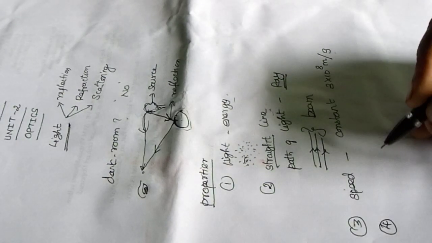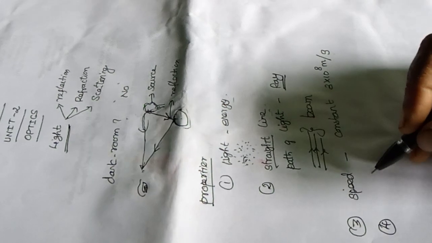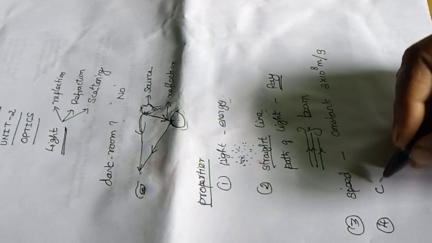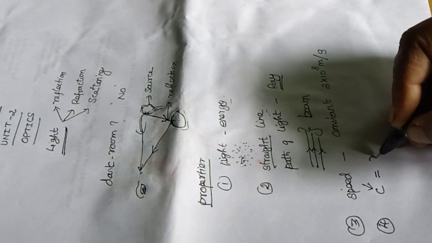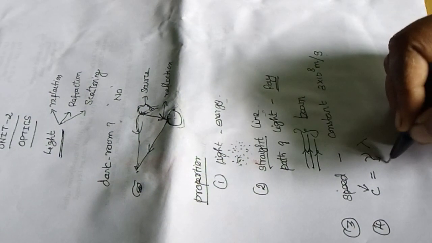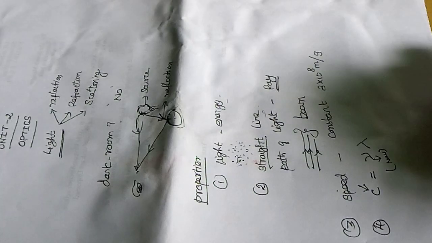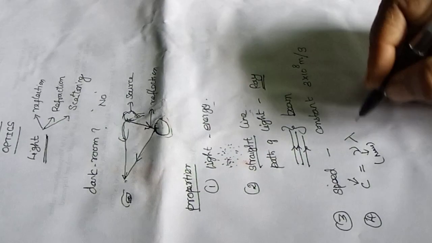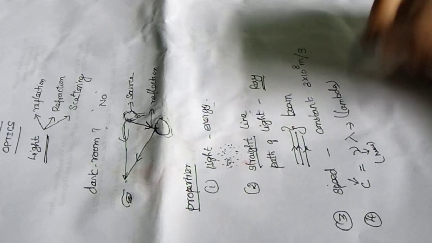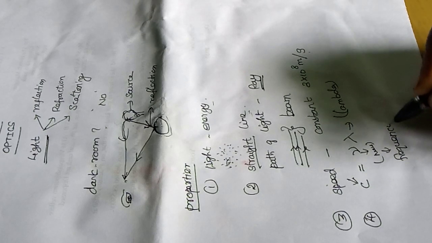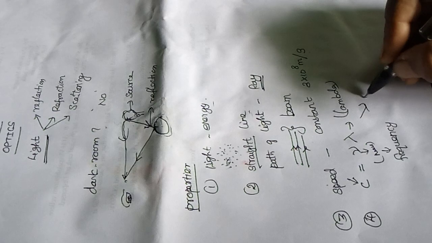And fourth, the speed of light can be represented by the formula c equals mu lambda. C means the speed of light, mu is the pronunciation for this letter and represents the frequency of the light, and lambda is the wavelength.